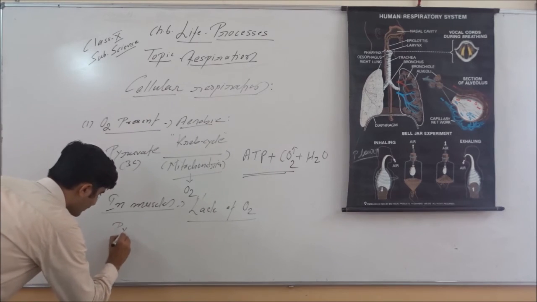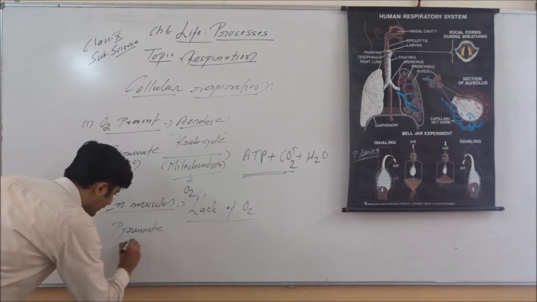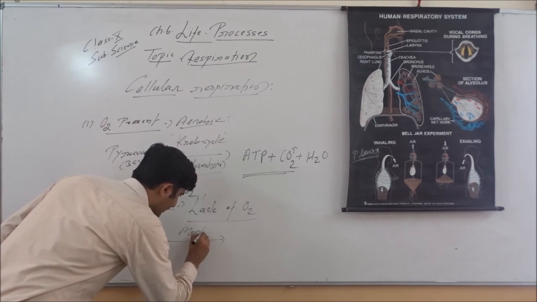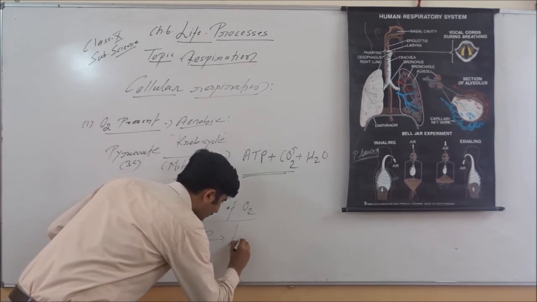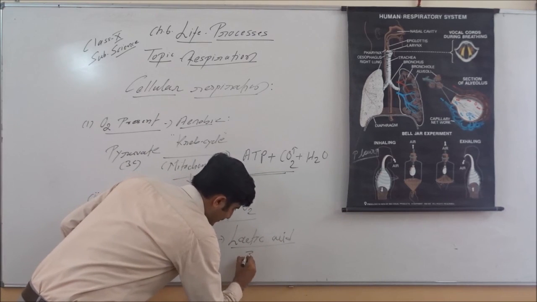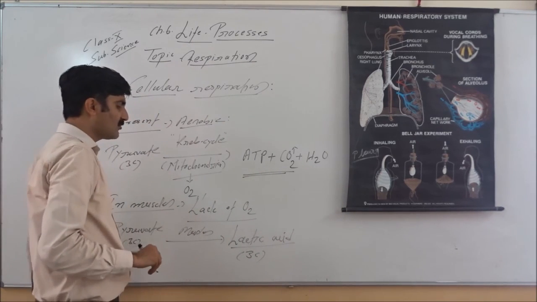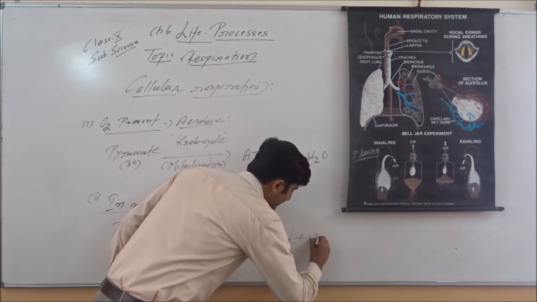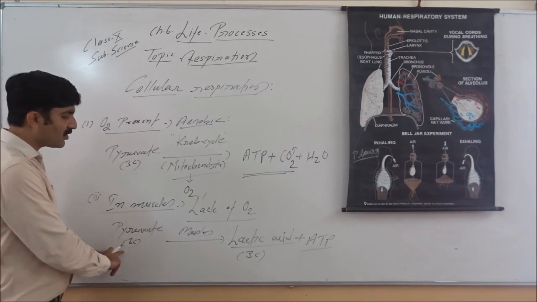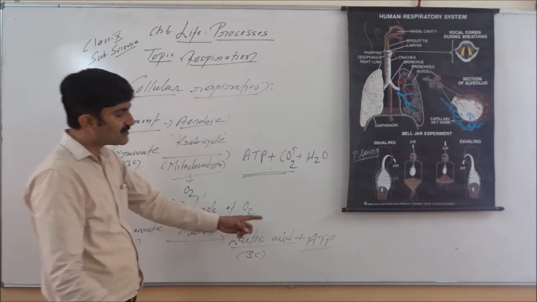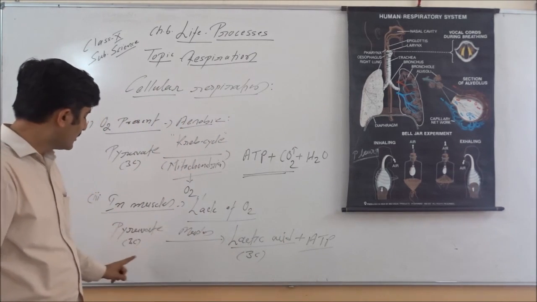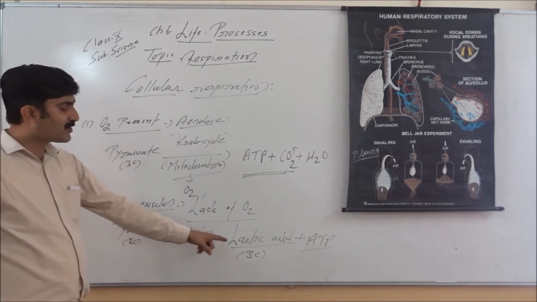So this pyruvate, which is a 3 carbon molecule, in our muscles with the help of certain enzymes, turns into lactic acid. And please remember, lactic acid is also a 3 carbon molecule, and a small amount of energy is generated. So this is a very important note here: a 3 carbon molecule turns into another 3 carbon molecule. So there is no generation of CO2. This is a very important point to note here, because the substrate is 3 carbon and the product is also 3 carbon.